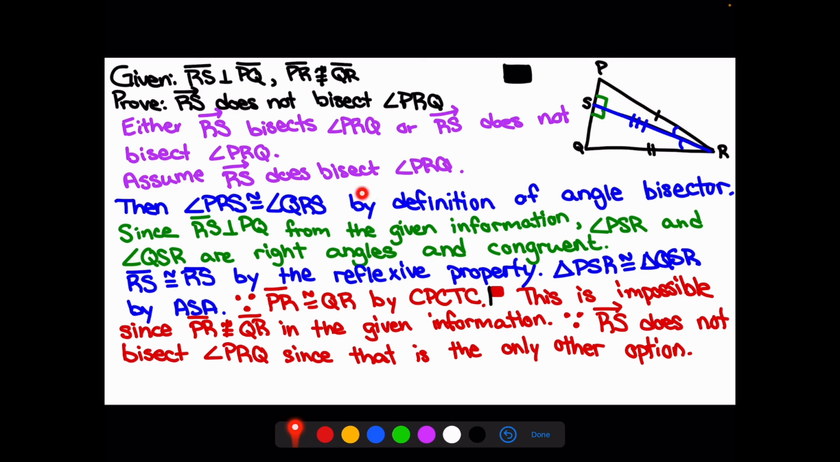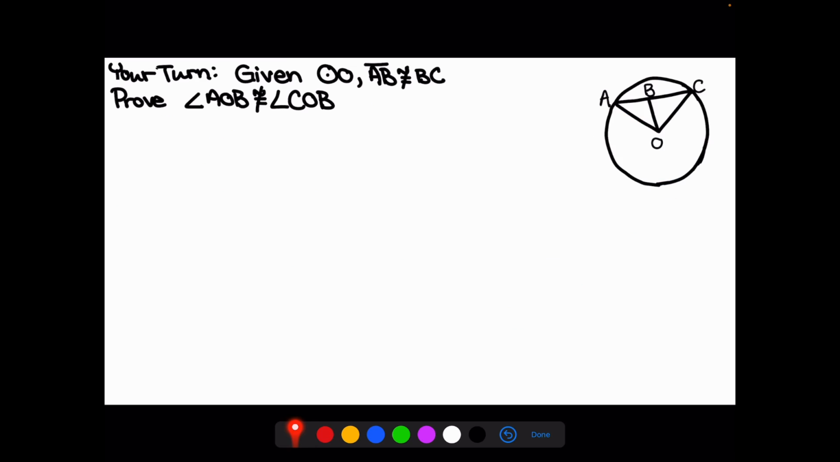Because again, our assumption was false, we need to go back and say, since our assumption is false, the only other option must be true. The only other option is that RS does not bisect angle PRQ. And with that, this proof is complete. All right, time for our final one.